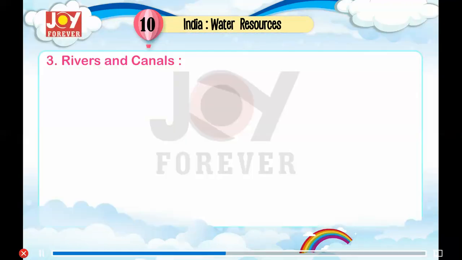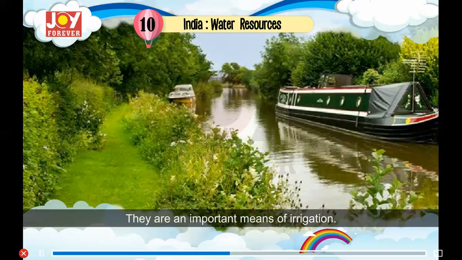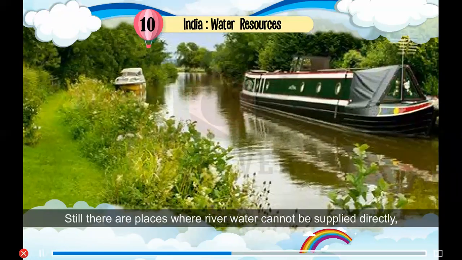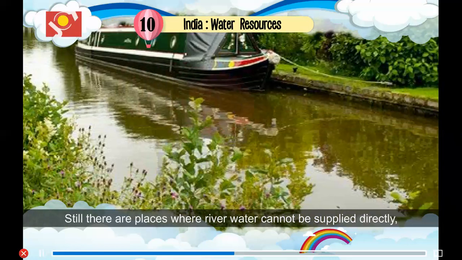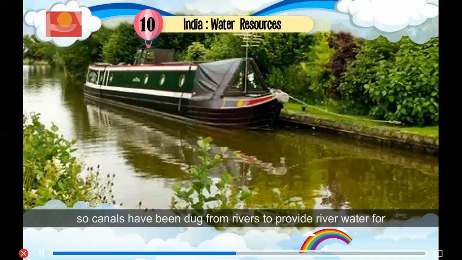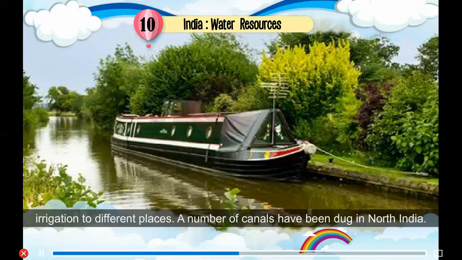3. Rivers and canals. There are a large number of rivers in India. They are an important means of irrigation. Still, there are places where river water cannot be supplied directly, so canals have been dug from rivers to provide river water for irrigation to different places. A number of canals have been dug in North India.